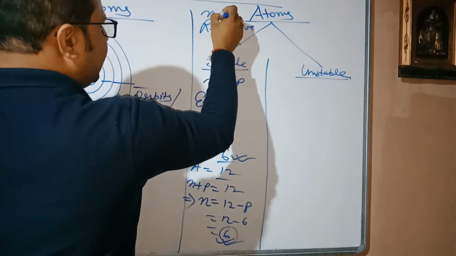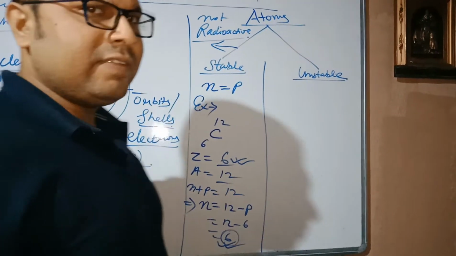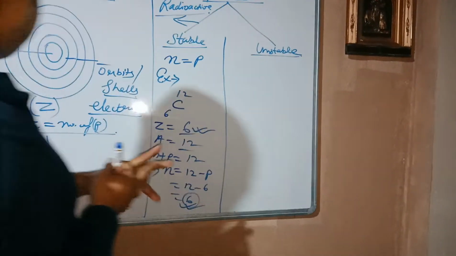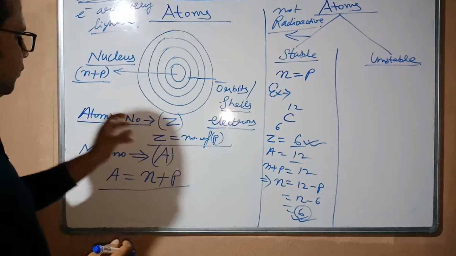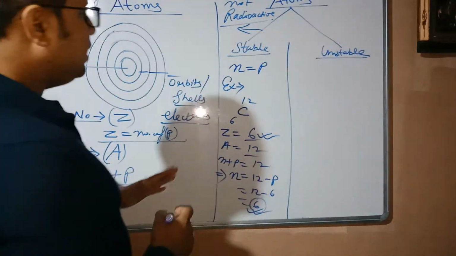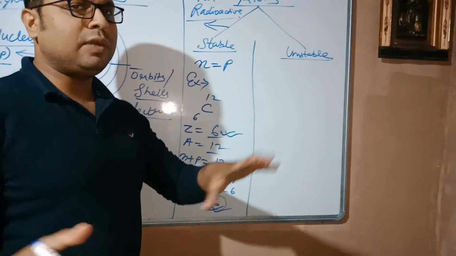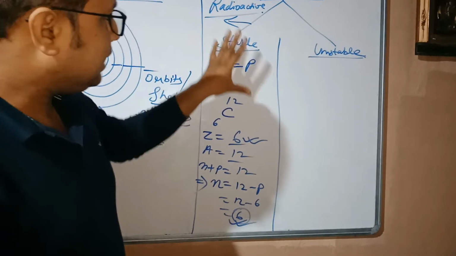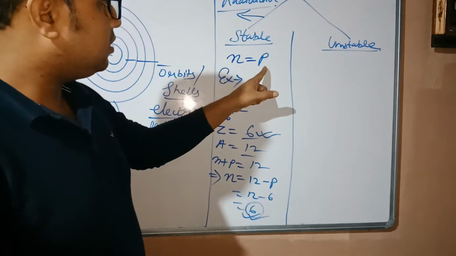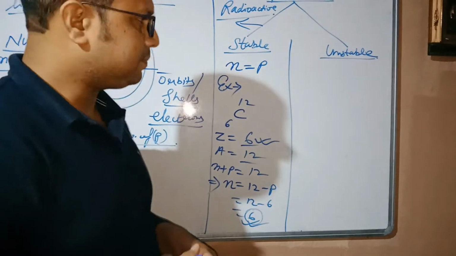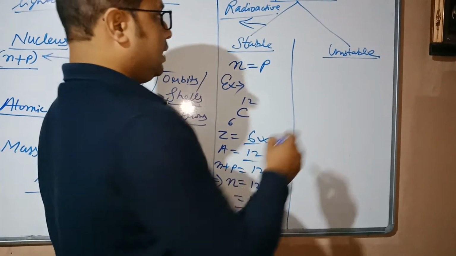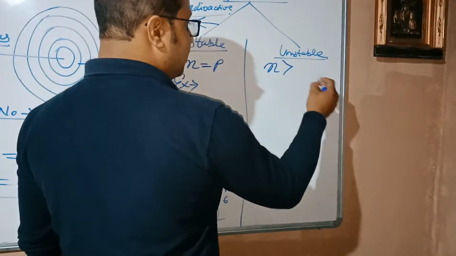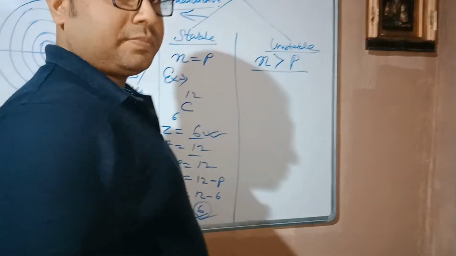What is radioactive? That also we will explain. I hope it is clear, students. I started with the atoms, then I told you a few important pieces of information which you already know. Then I came to the types of atoms, where we have to understand the beginning of this chapter. I told you a stable nucleus is one where the number of neutrons is equal to the number of protons, generally. But in an unstable nucleus, very important, the number of neutrons is far more than the number of protons.